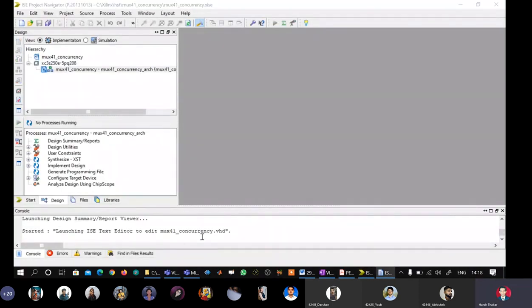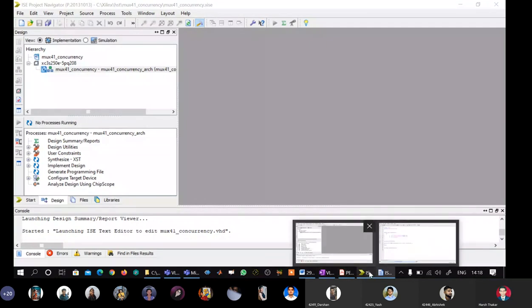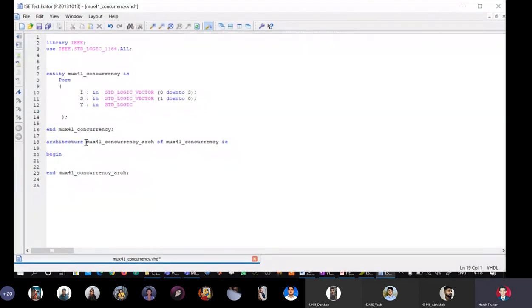Okay, fine. In the declaration part, I will say signal select. You see here, whatever comes in any color other than black is predefined. So the tool is also giving us an indication that you cannot use the word select, but still we will use it now. Signal select, space colon, the data type integer.